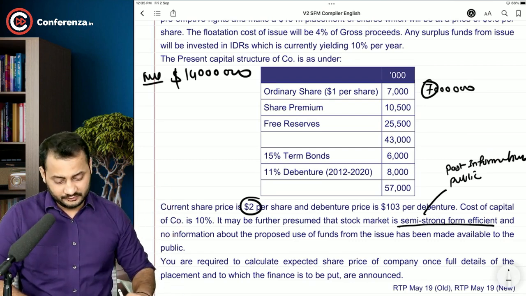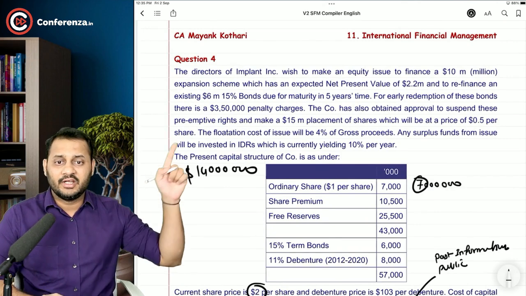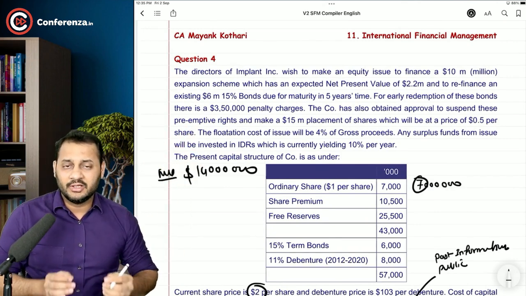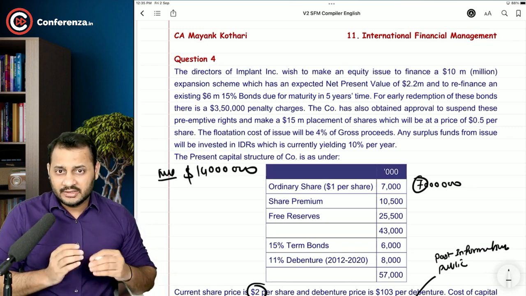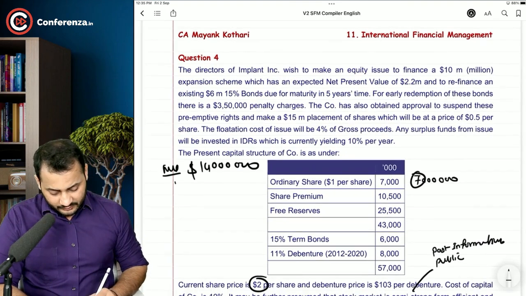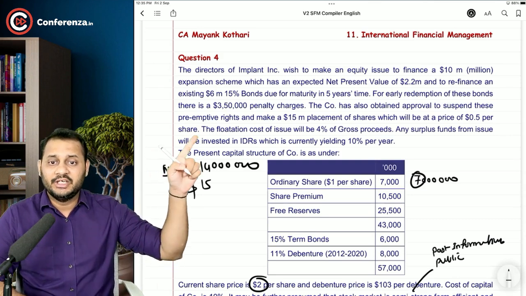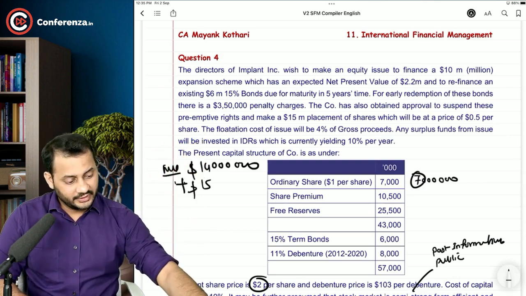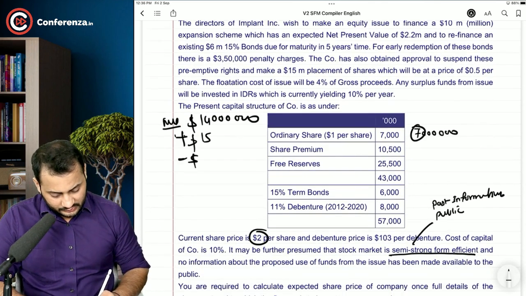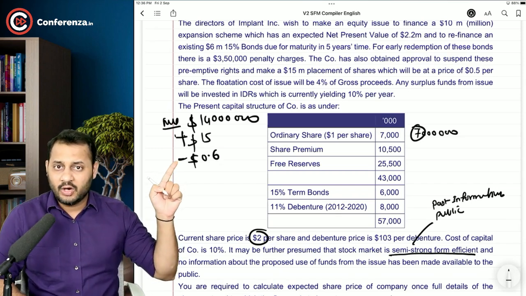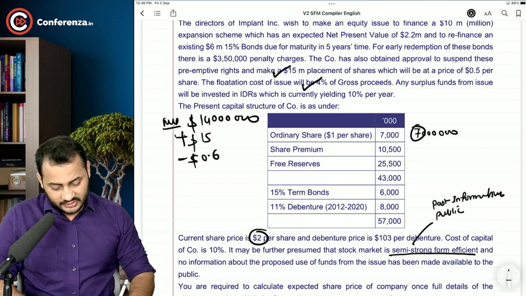One thing, first of all, if we raise $15 million, just understand 15 million is coming into the company. That will increase the value of the company. So add $15 million first of all. But there will be some issue cost. So we can say 15 into 4%. This is the issue cost, $0.6 million. That will go out of the company. So that will reduce the value of the company. So this is covered, this is covered.